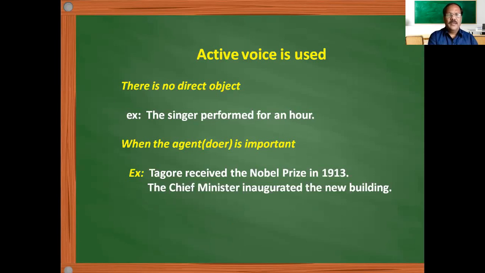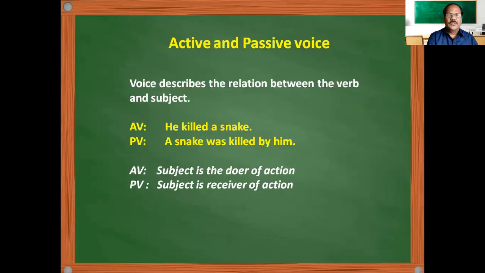So normally we construct sentences in this way only, taking the subject, who is the doer of the action, and what he does. So that way we go on continuing it, isn't it? Everyone of us is aware of this. So then what is active voice and what is passive voice?